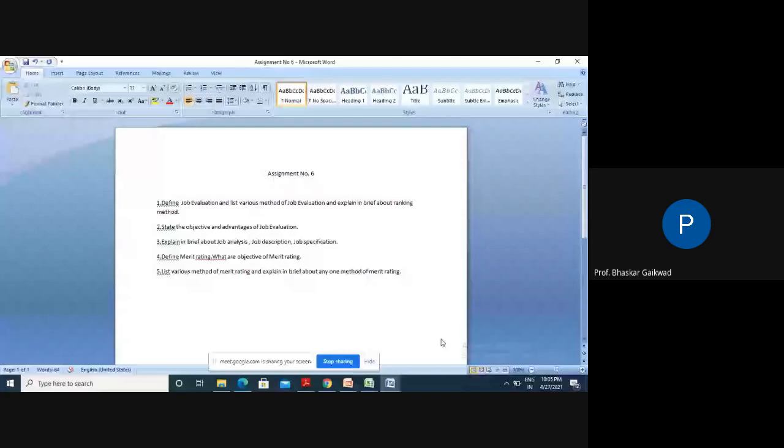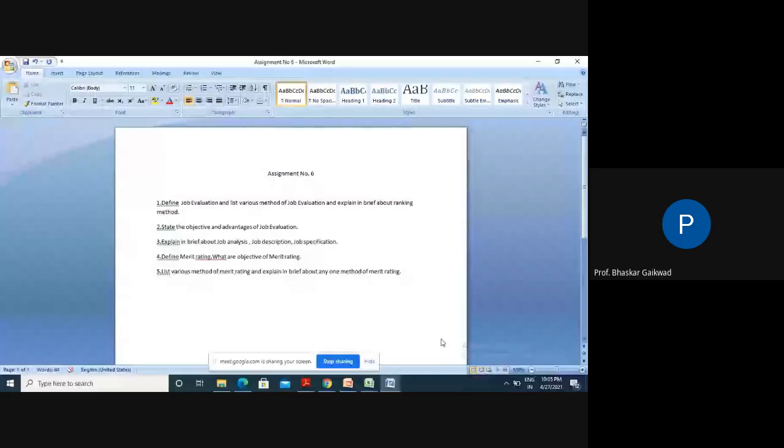Many times we have observed confusion in the minds of employees regarding the salary or wage system fixed by the management. Workers always have confusions: why is this salary there for this year? Why is the salary less? Why is there more salary for other persons? My work is better than others, so why is my salary less than others? This confusion will get eliminated by job evaluation.